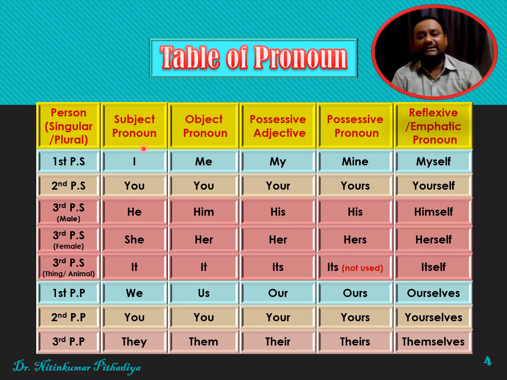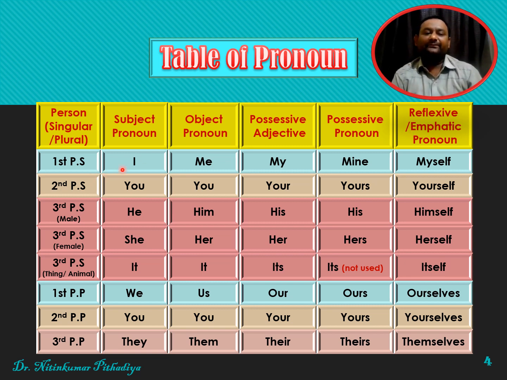These words are used as subject, so they are called subject pronoun. And we have different columns out of them. So we have object pronoun, possessive adjective, possessive pronoun, and reflexive or emphatic pronoun.